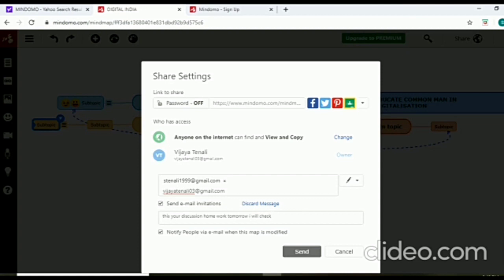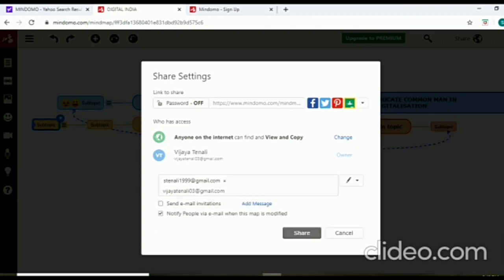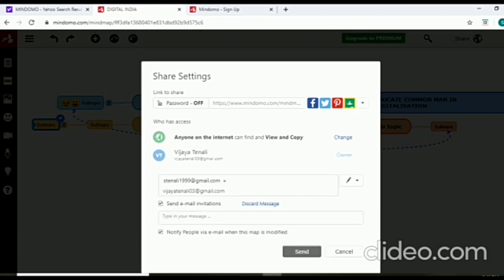As you can see, I have already added the message that your discussion is homework. Do your discussion properly. Like that I have added a message, and I am sharing now. Before sharing, there is an option here. You can see in the upper option where I am going to access right now: anyone with the internet connection can use it.